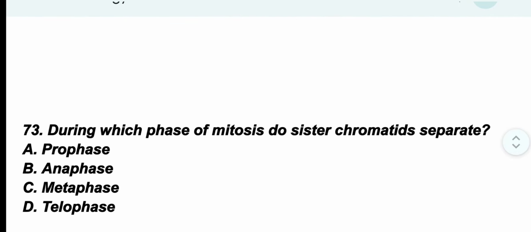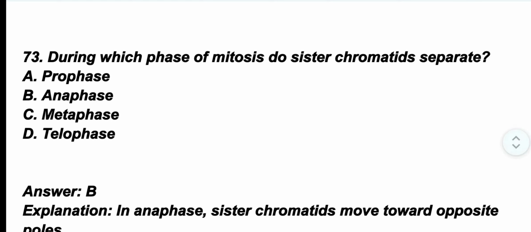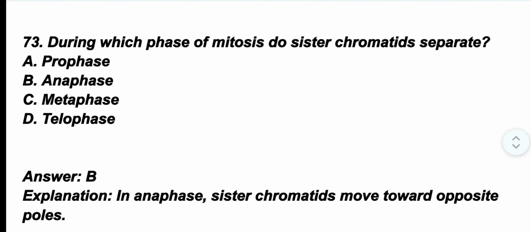Question number 73. During which phase of the mitosis do sister chromatids separate? The correct option is option B, anaphase. In anaphase, sister chromatids move towards opposite poles.